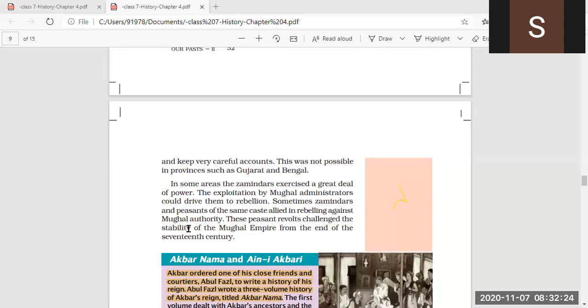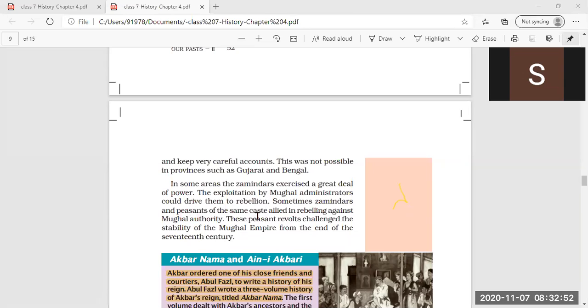Then next, the last paragraph for today. In some areas, the zamindars exercised a great deal of power. The exploitation by Mughal administrators could drive them to rebellion. Much exploitation of farmers was also done by zamindars, and that is why they could rise against the Mughal administration and against the zamindars who were exploiting the people.